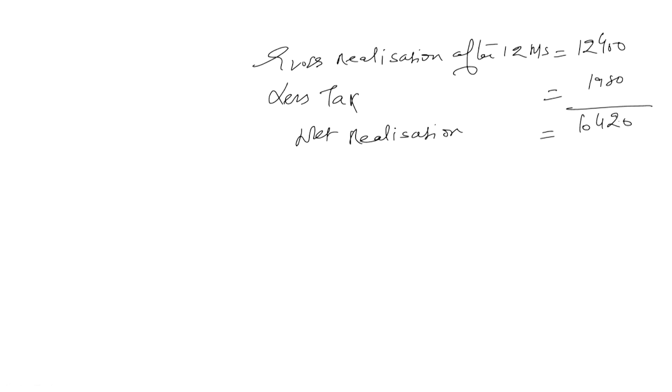He paid the tax after realization of the sales proceeds after 12 months, which was 12,400, and on that he is paying the tax, 1980, on the profit he is earning. We have already calculated this tax part, and then the net realization to him is 10,420. Now you discount this.